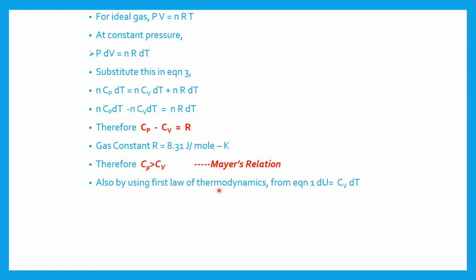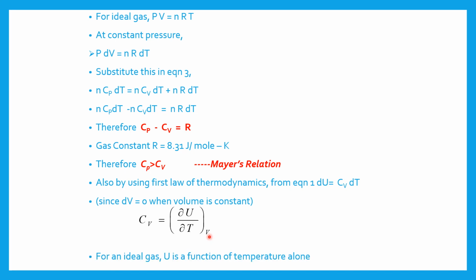Also, by using the first law of thermodynamics from equation 1, dU is equal to nCv dT, since dV is equal to 0 when the volume is constant. We can write down Cv is equal to delta U by delta T at a constant volume. For an ideal gas, the internal energy U is just a function of temperature only. So we can write this equation as Cv is equal to dU by dT at a constant volume.